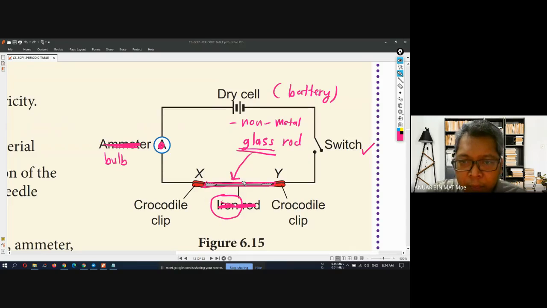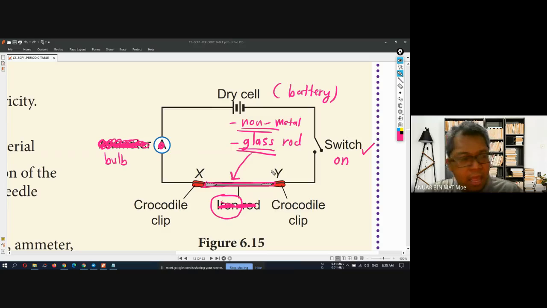For example, here I use a glass rod. The glass rod cannot conduct electricity, so when I replace the rod with glass and turn on the switch, the bulb will not light. Why? Because the glass rod is made from non-metal.